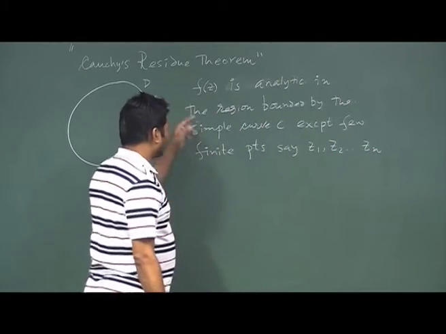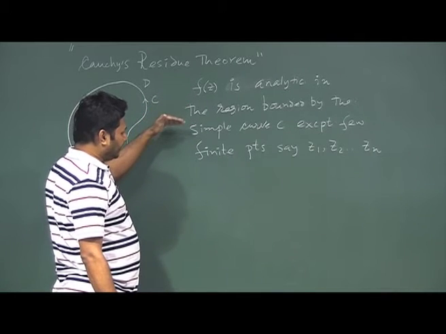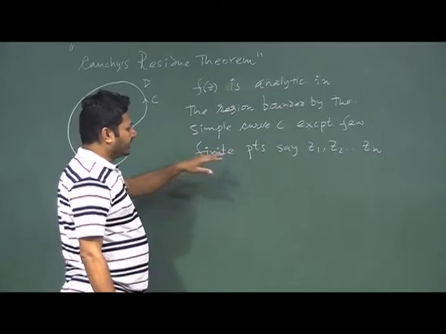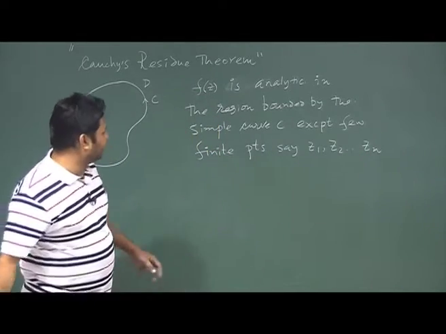First, try to understand what it means: f(z) is analytic in the region bounded by a simple curve C except at a few finite points. That means it is not entirely analytic in the region.